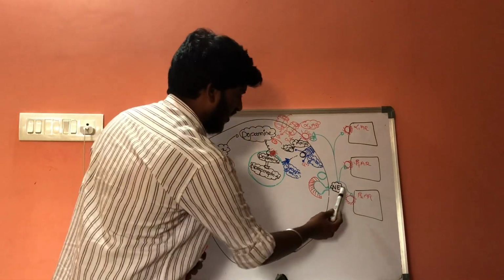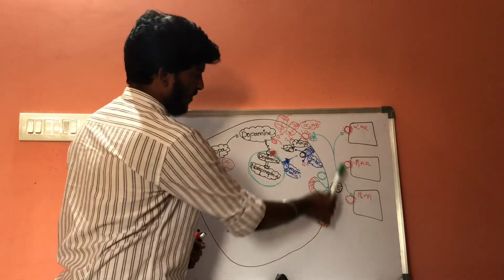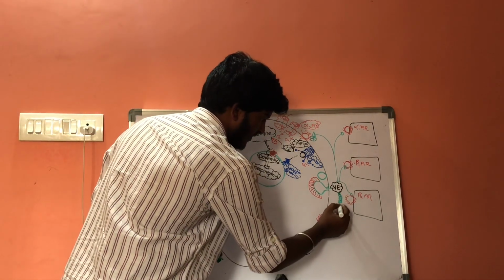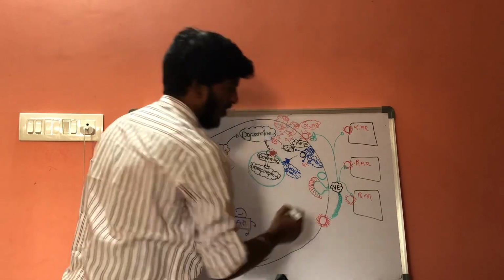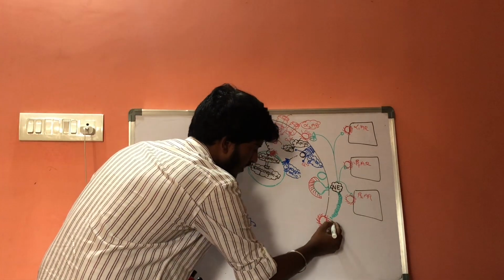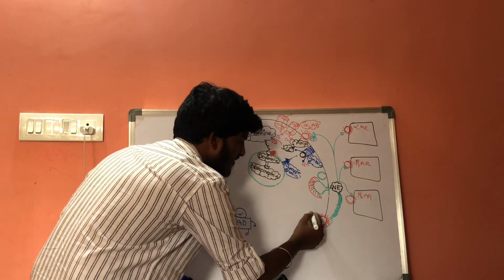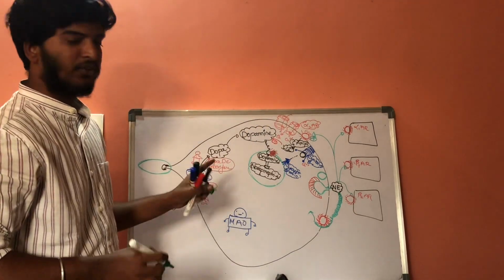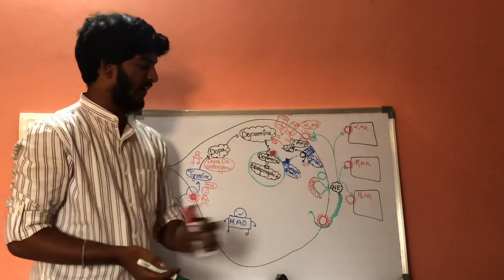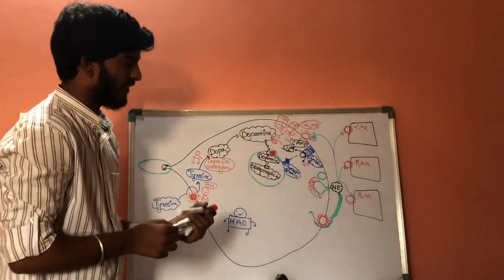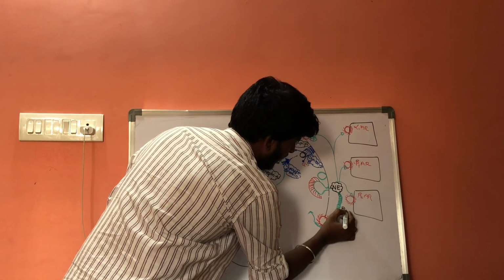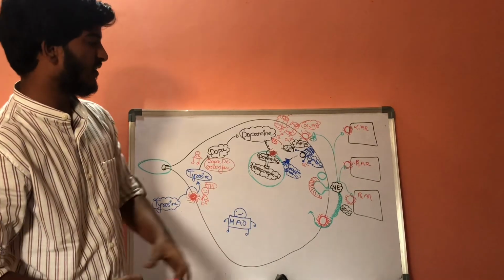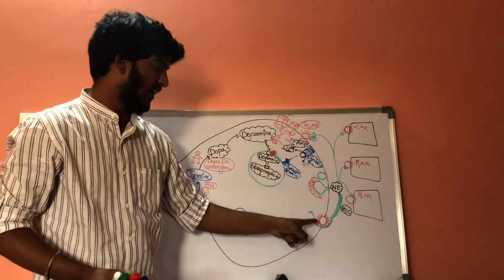Now the norepinephrine which is released outside of these post-sympathetic neural fibers will be taken up, that is, reuptaken, and released into the inside of these post-sympathetic neural fibers. That is the reuptake mechanism. 80% of the norepinephrine which is synthesized will be reuptaken by the reuptake mechanism.